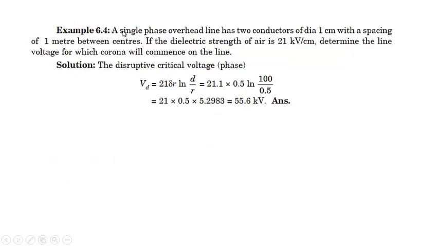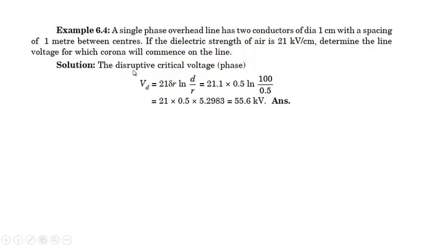And the last one: a single phase overhead line has two conductors of diameter 1 centimeter with a spacing of 1 meter between the centers. If the dielectric strength of the air is given, determine the line voltage for which the corona will commence on the line. It's actually the same question, but the nomenclature is different. Here you are asked to find the voltage for which the corona will take place, that means the critical disruptive voltage.